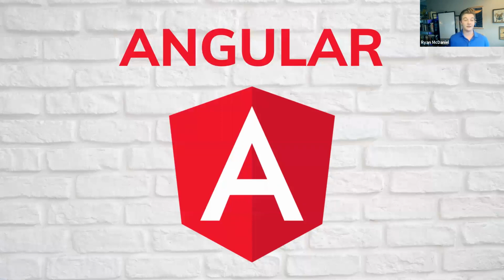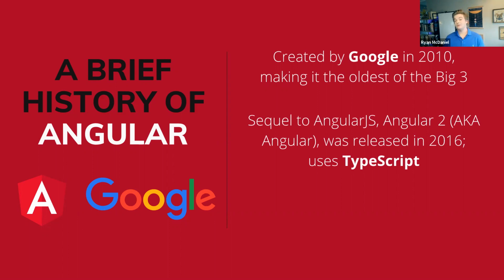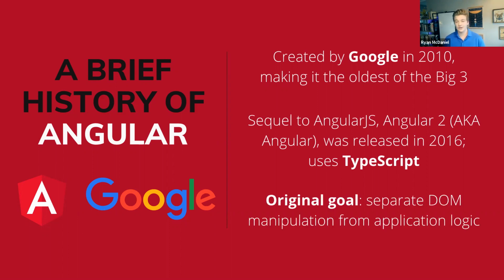So let's first take a look at Angular. Angular is the oldest of the big three frameworks, and its original iteration, AngularJS, was created by Google in 2010. A sequel, now simply known as Angular, was released in 2016 and requires scripting in TypeScript. When Angular was created in 2010, its main goal was to separate DOM manipulation from application logic and to create applications that could perform well both in the browser and in mobile applications.